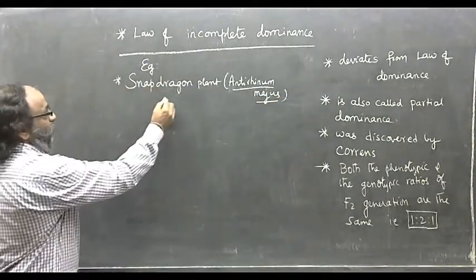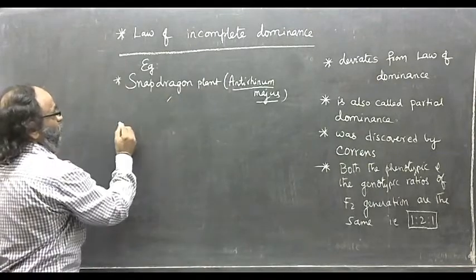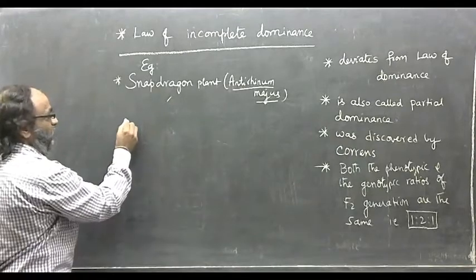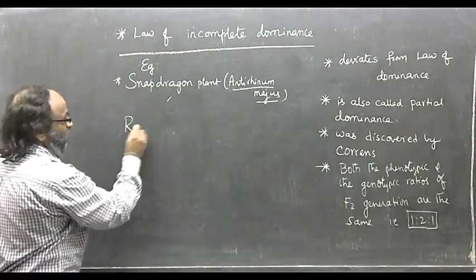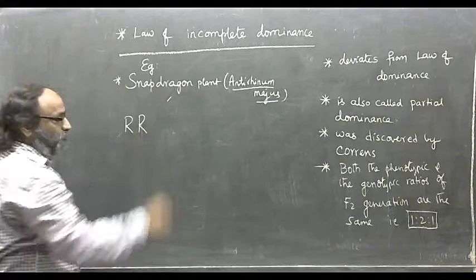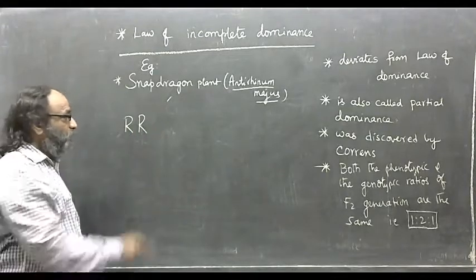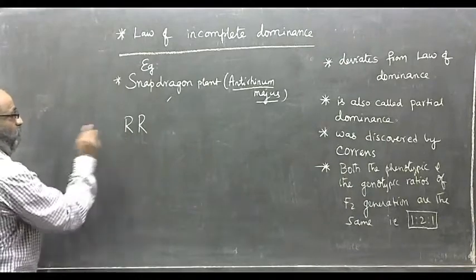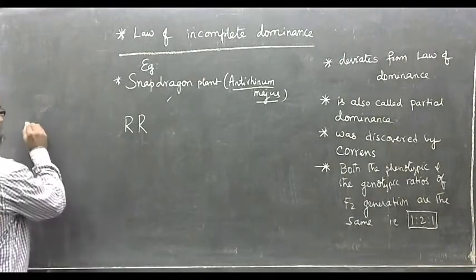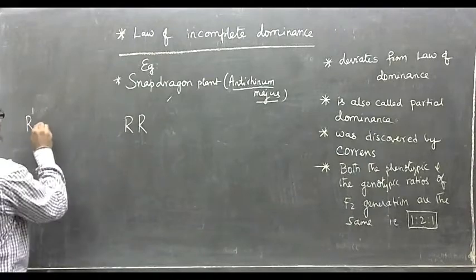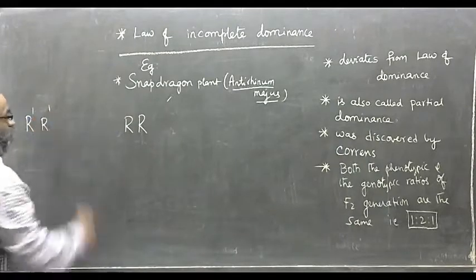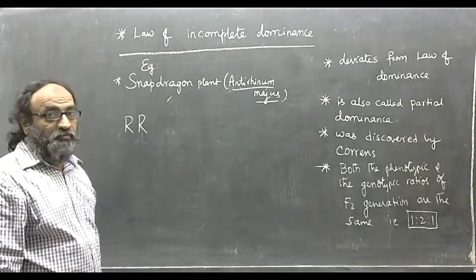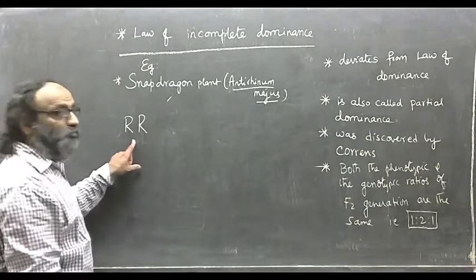And this plant produces two types of flowers. There is a snapdragon plant which is red flowered. You can use this symbol, RR, or you can use R1R1 for this parental plant. It is your convenience. You can use either this symbol or this symbol.